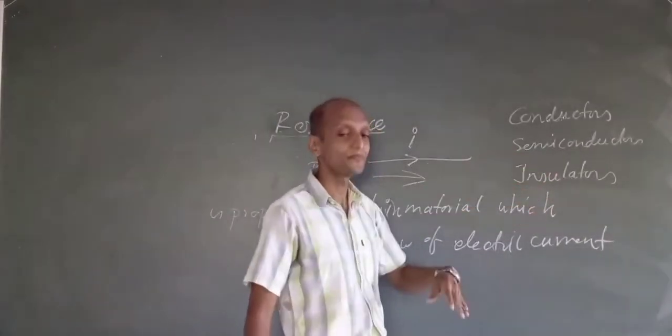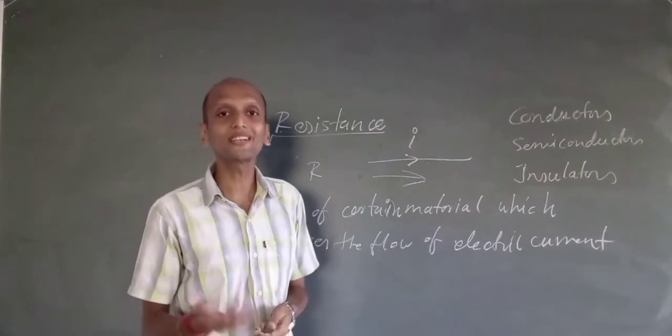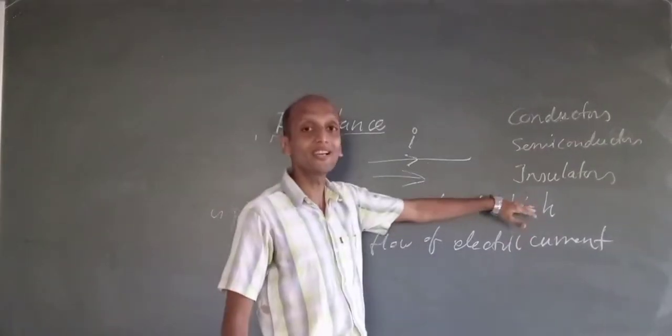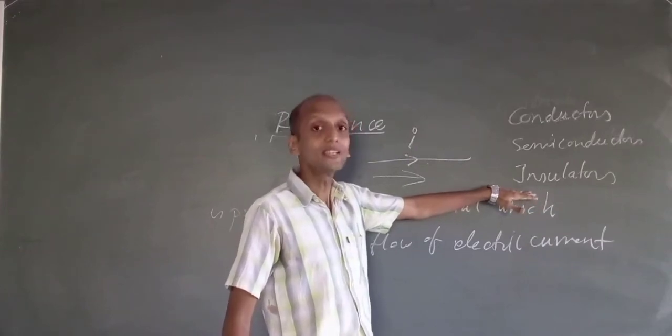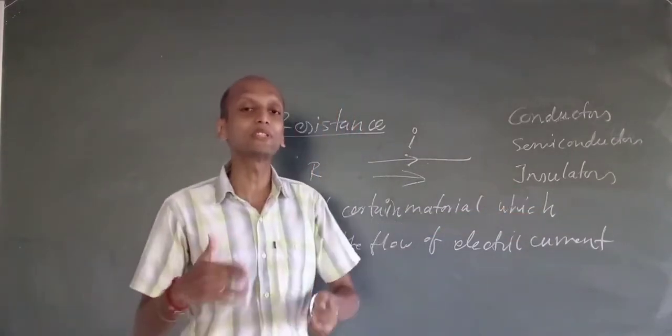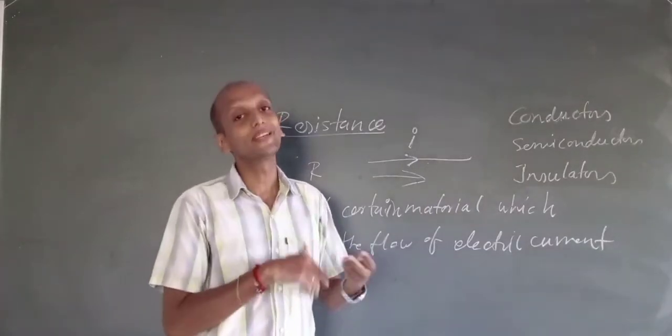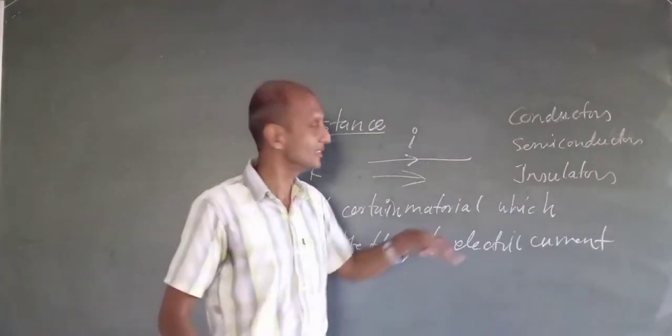Then coming to insulators. Insulators are the materials which oppose the electric current flow completely. Electric current is not able to flow through insulator materials. Insulators will not let electric current flow through them, so the flow is totally opposed. That means they have maximum or very high resistance, and that is why electric current can't flow through them.